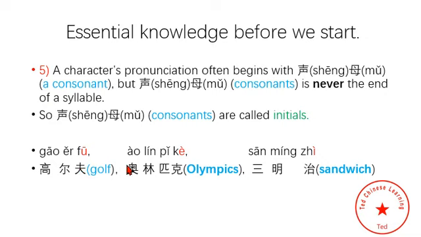Next one, 奥林匹克. Olympics in English ends with a consonant, but in Chinese we have four syllables, 奥林匹克. The last syllable, 克, is a vowel. Next one, 三明治. Sandwich ends with a consonant in English, but in Chinese we have three syllables, 三明治. 治 ends with a vowel. So our character's pronunciation never ends with a consonant.